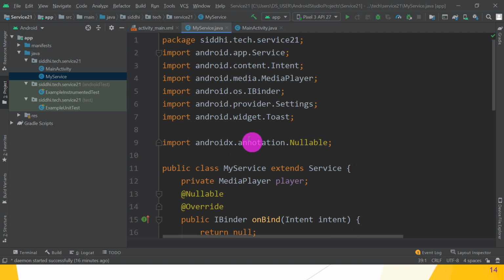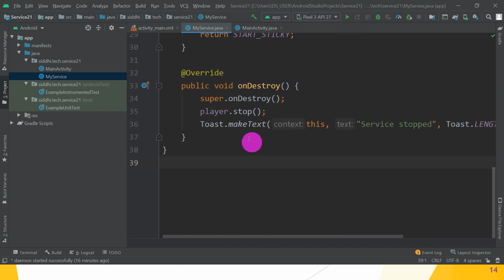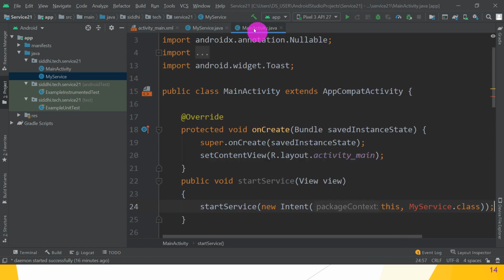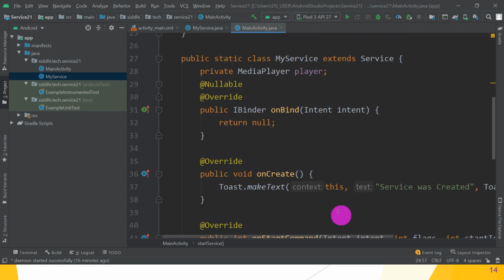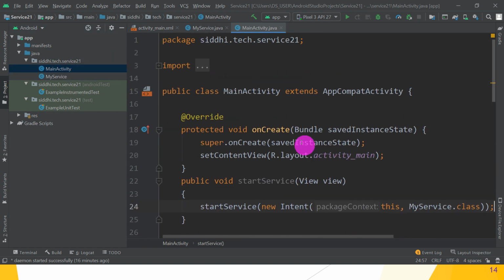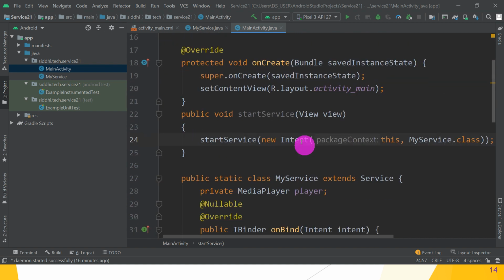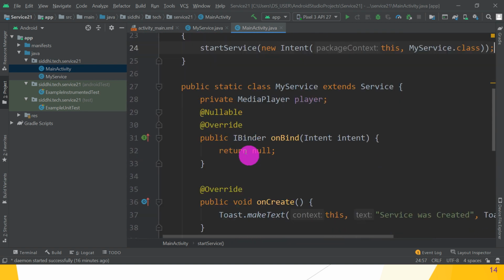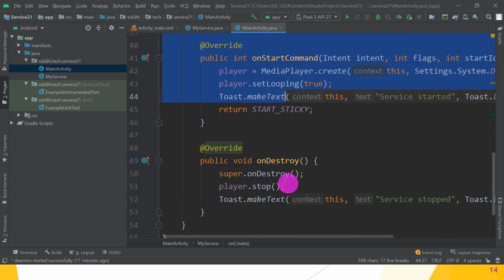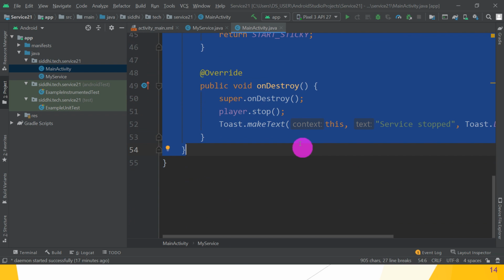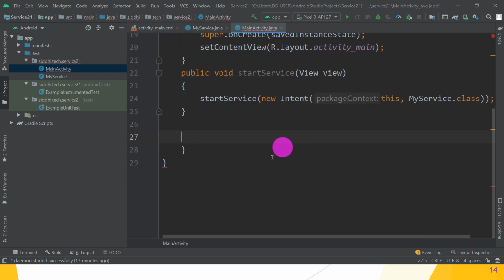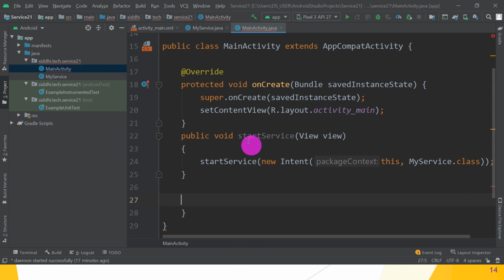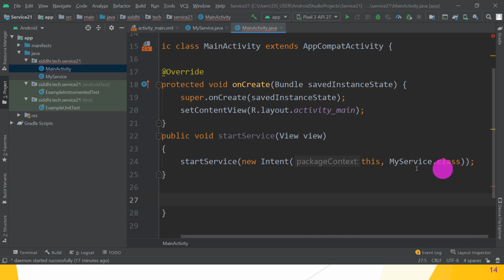Great. So now it resolves. Then in MainActivity.java, when we refactor, all other parts are also there, so remove that part also. Delete it. So startService(View), that is Intent, package this and MyService.class. Now it does not give any error.